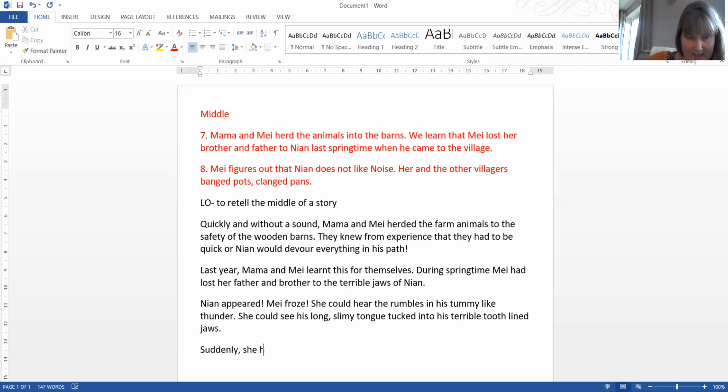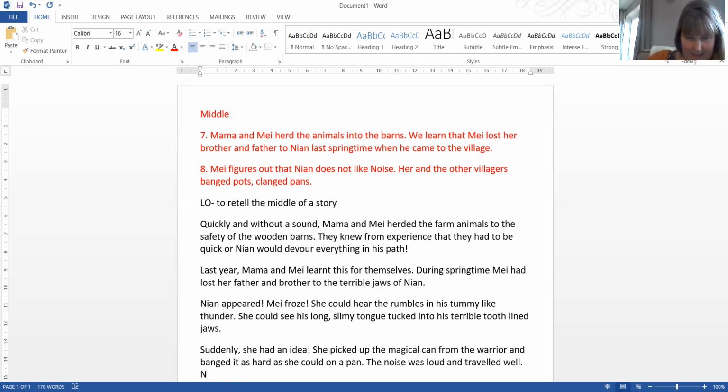Suddenly, she had an idea. She picked up the magical cane from the warrior and banged it as hard as she could on a pan. The noise was loud and travelled well.